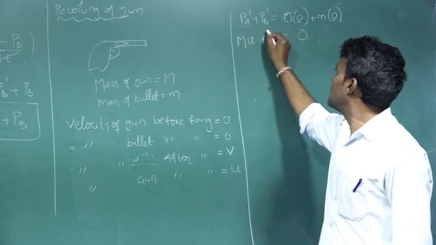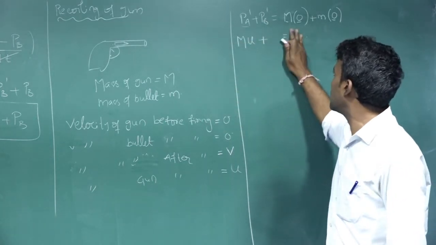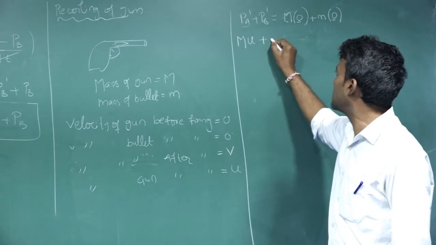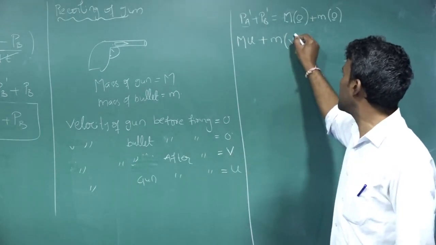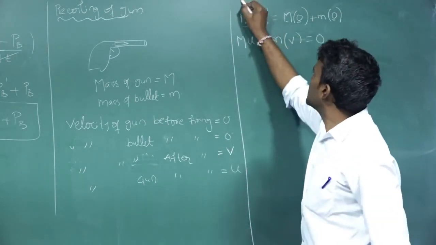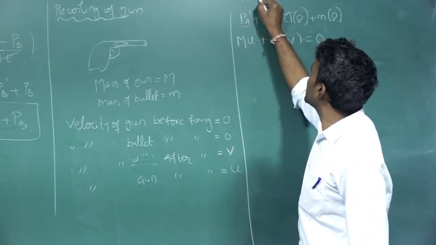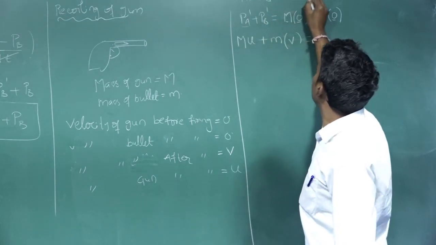Plus PB, it is nothing but a bullet. The mass of the bullet is small m, and the velocity of the bullet after firing is V. That equals 0. I am writing this equation once again: PA dash plus PB dash is equal to PA plus PB.